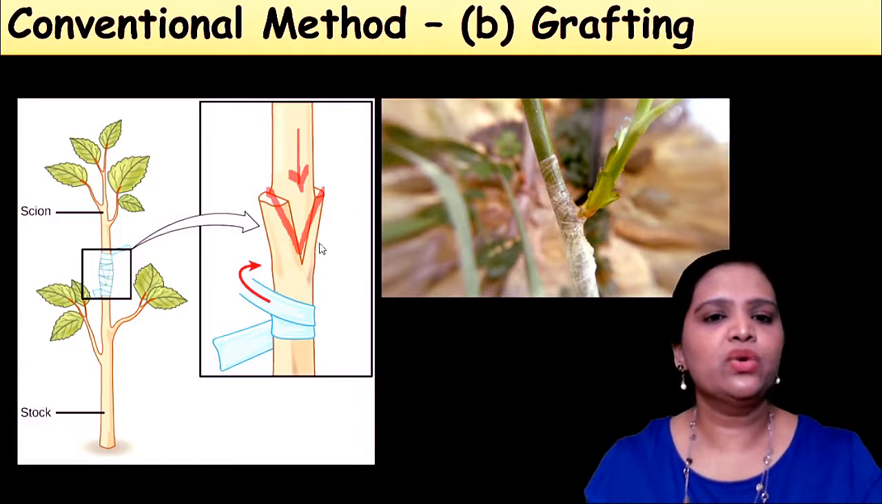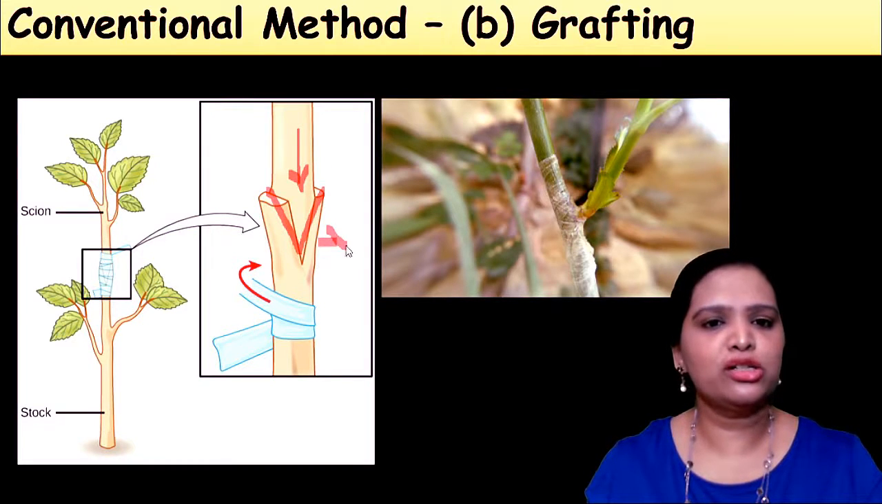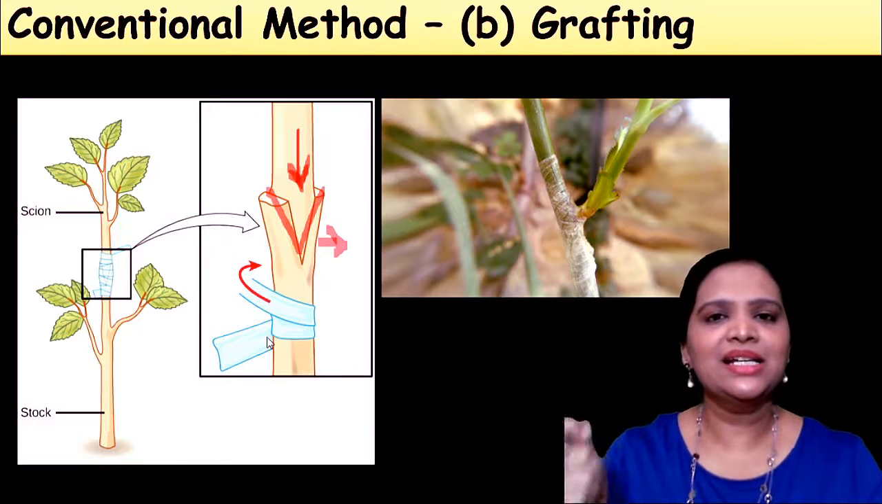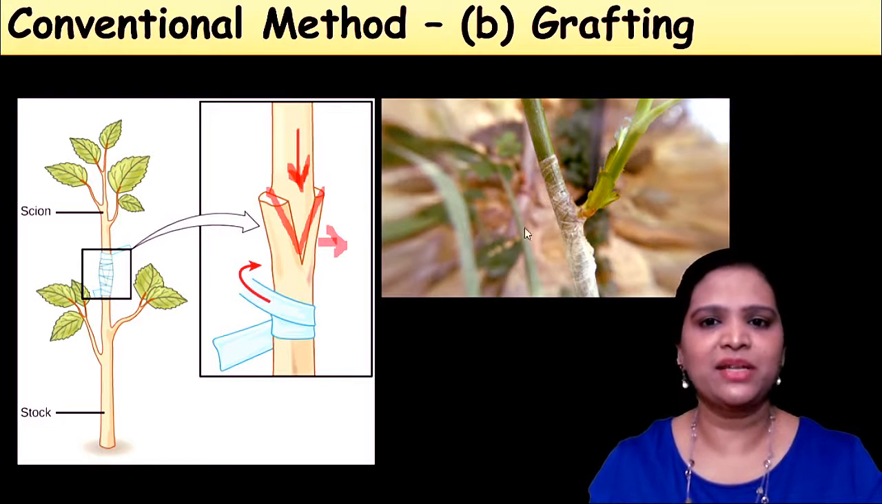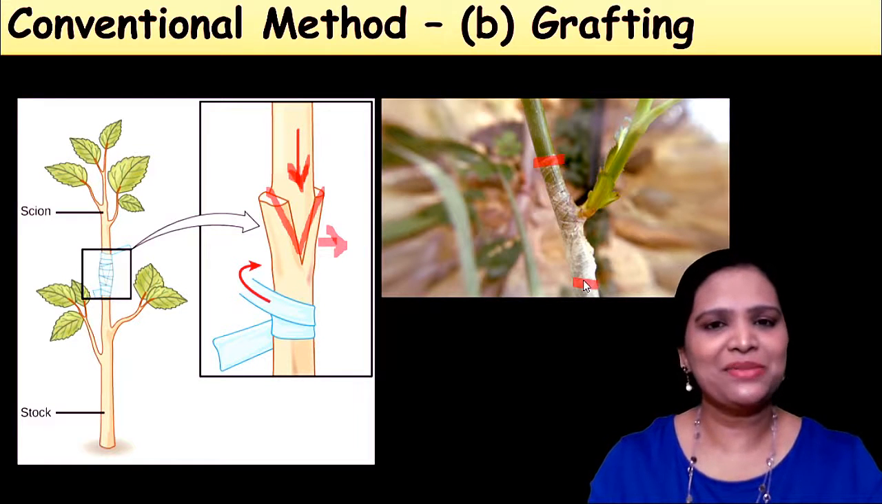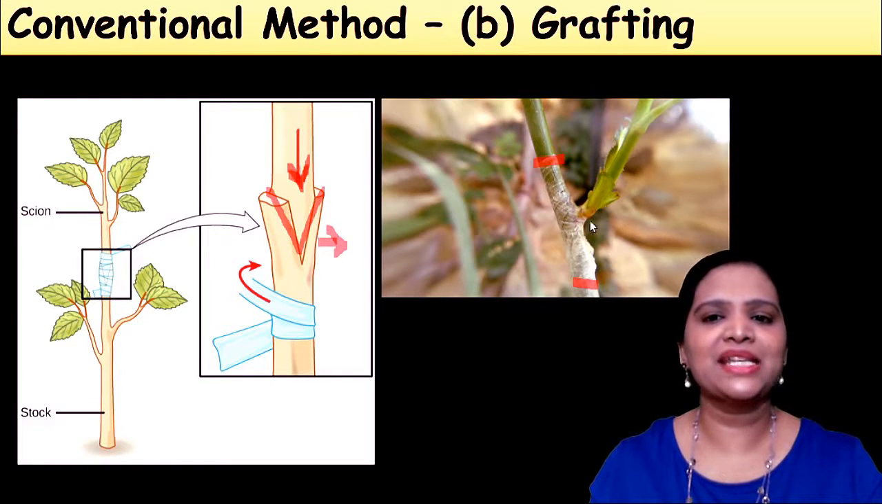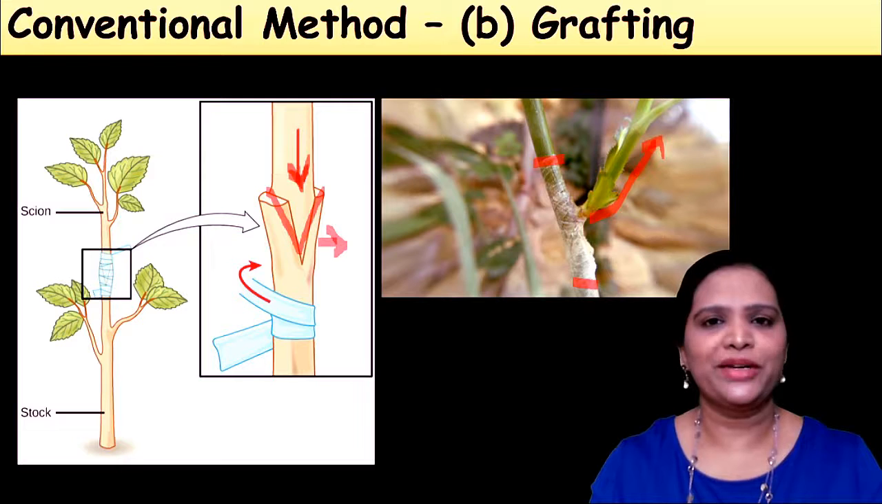This original plant is called the stock plant, and this inserted part is called the scion. After that you have to seal it with cello tape or sealing tape like this. Seal this part with the tape. After some period of time, new plant buds will emerge from this area. Then cut it off and plant it in another soil. This method is called grafting.